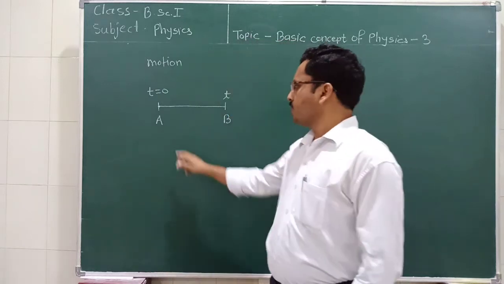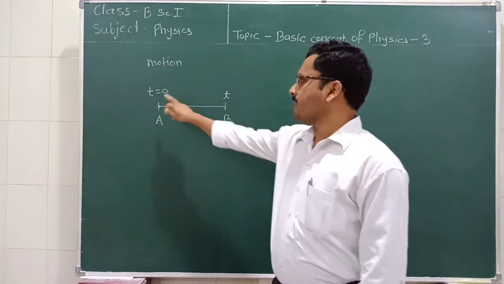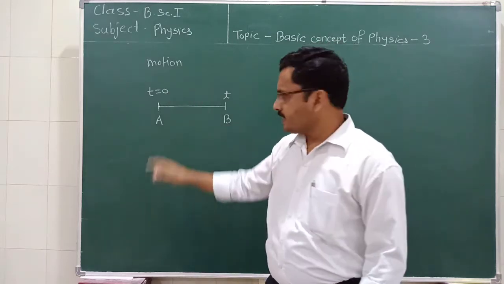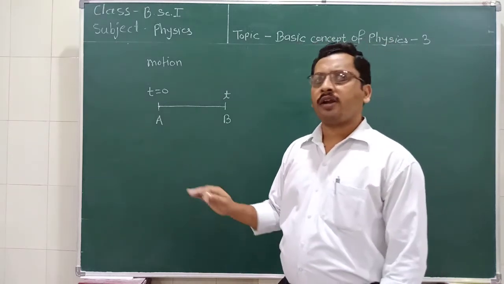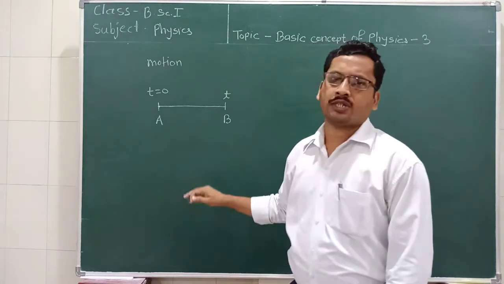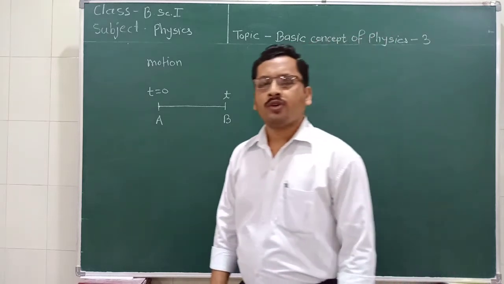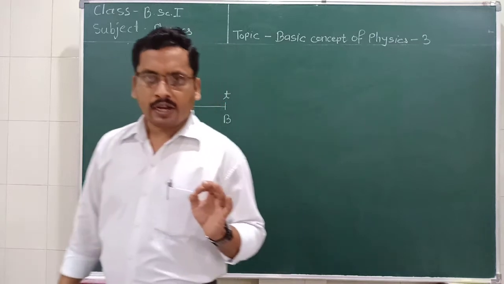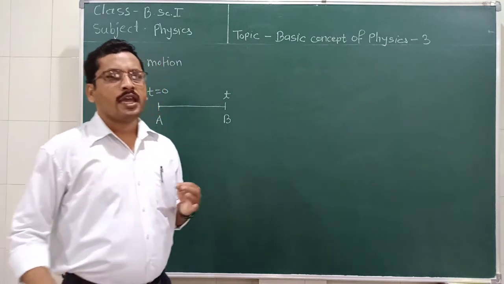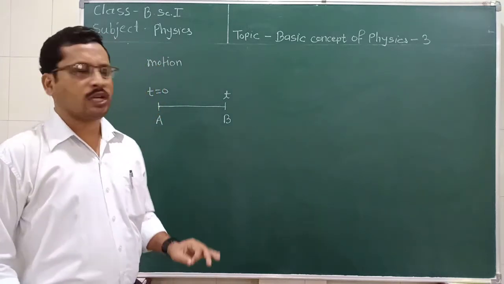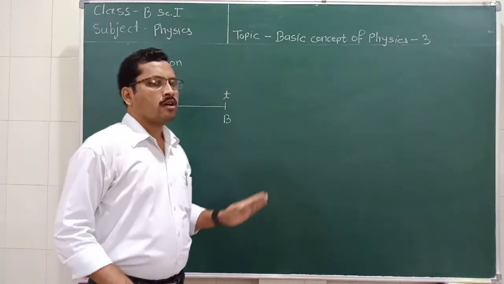It means the position of this object changes as the time changes. As the time changes, the position of this object or particle is going to change. So we can say that this object is in motion. So what is the definition of motion? The particle or the object is in motion when it changes its position with respect to time. As the time changes, it also changes the position.